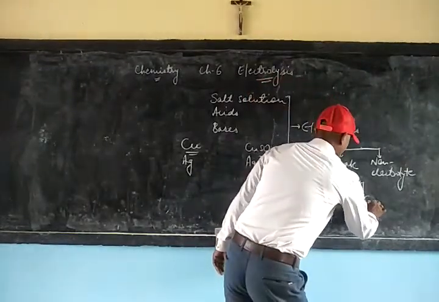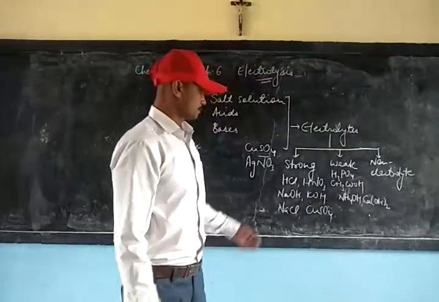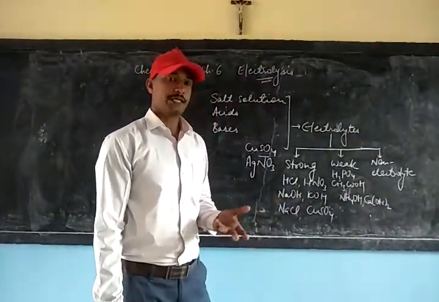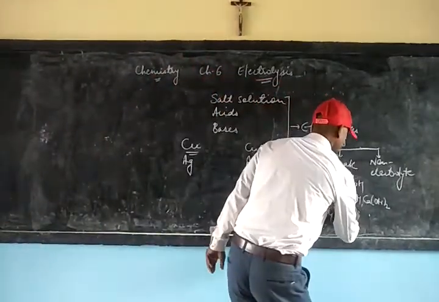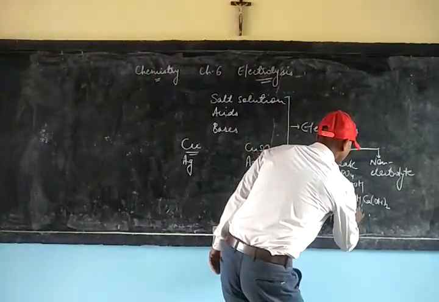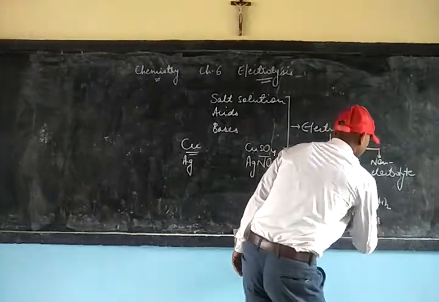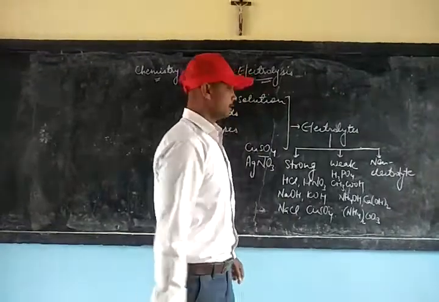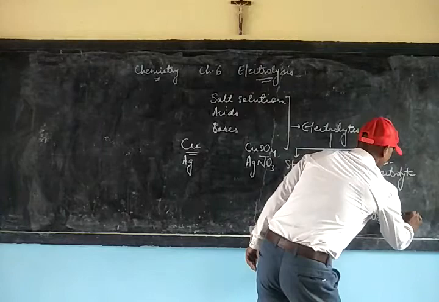Then we have calcium hydroxide. And then we have salts which can be weak electrolytes like ammonium carbonate. Then we have lead acetate, (CH3COO)2Pb.